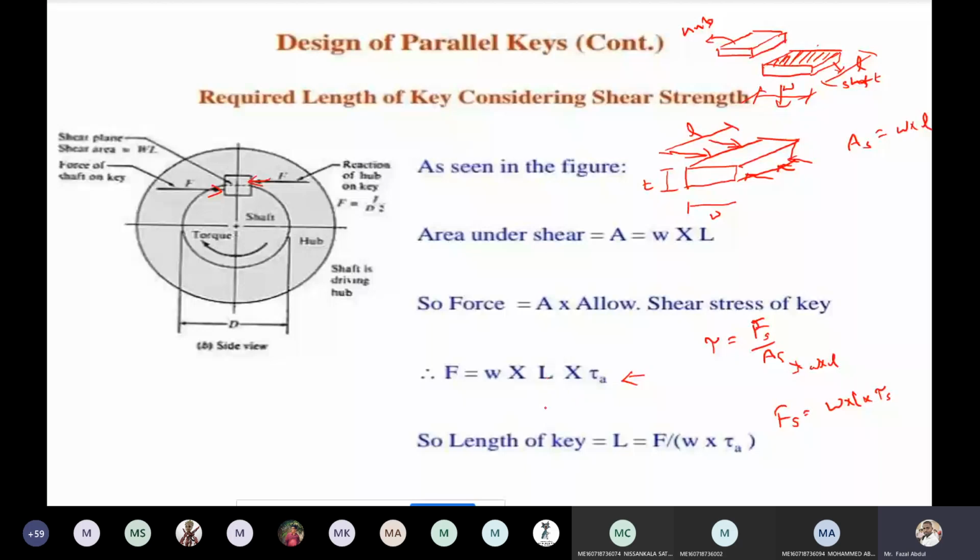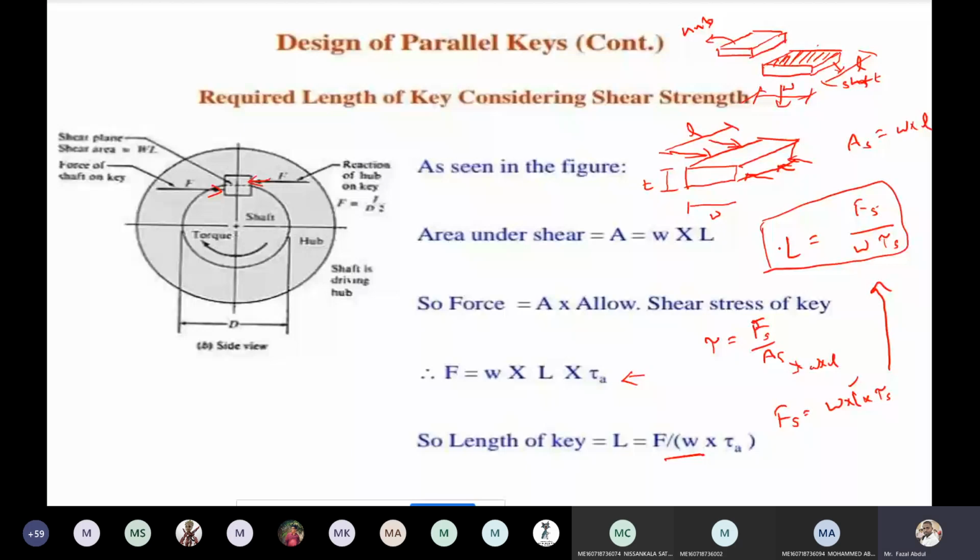This is the length of the key, so I am writing here L is shear force by width into shear stress. So the length of the key is here. This is the design with respect to shear consideration.